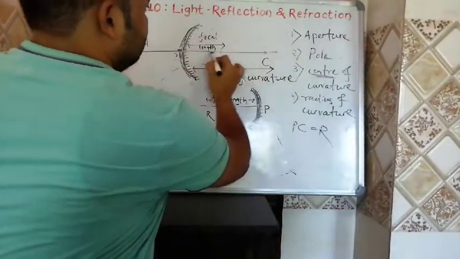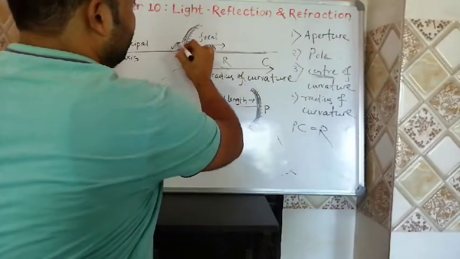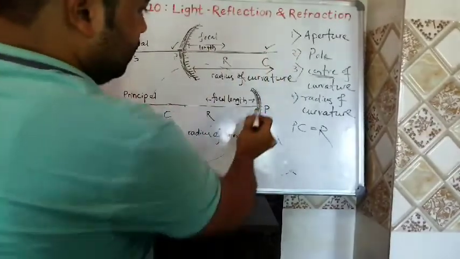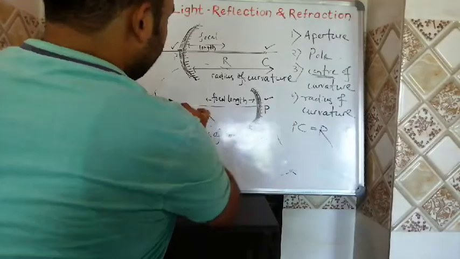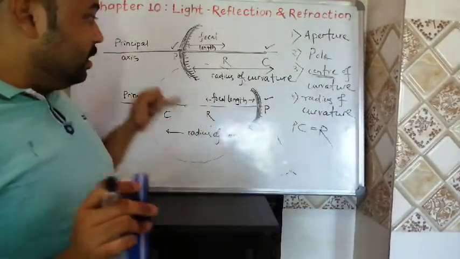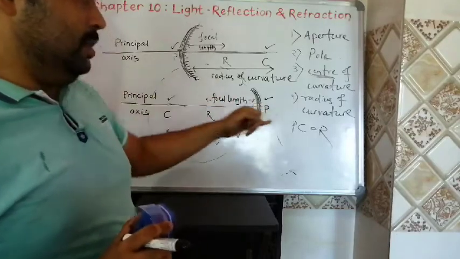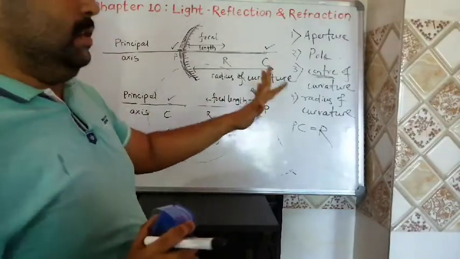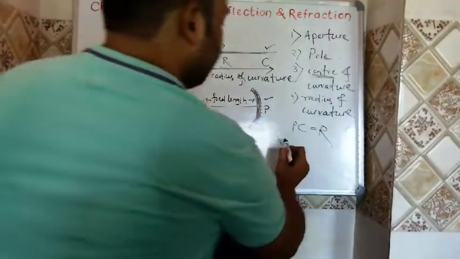Here, this is the radius of curvature. We are joining the pole and the center of curvature. If we are joining the pole and center of curvature, then that distance is known as your radius of curvature. Then fifth one,